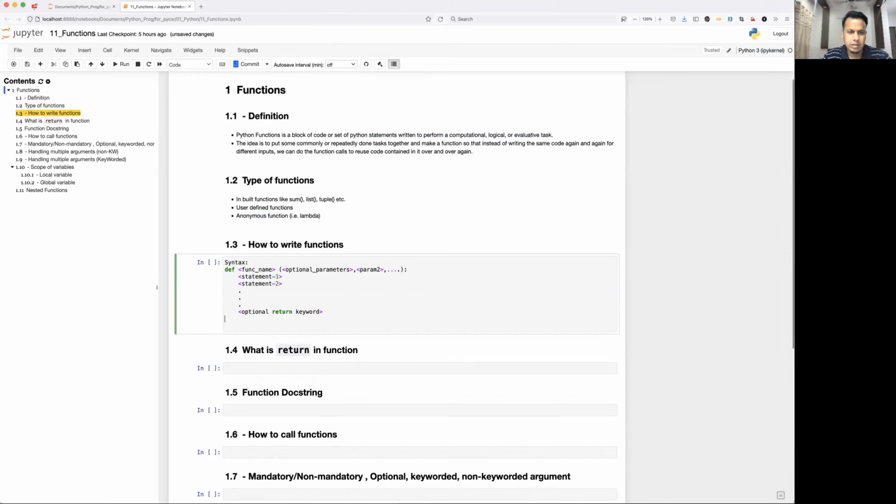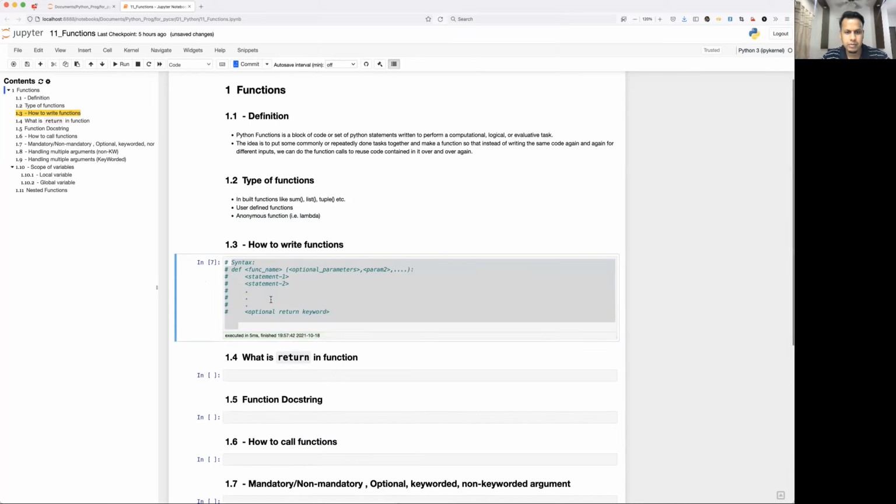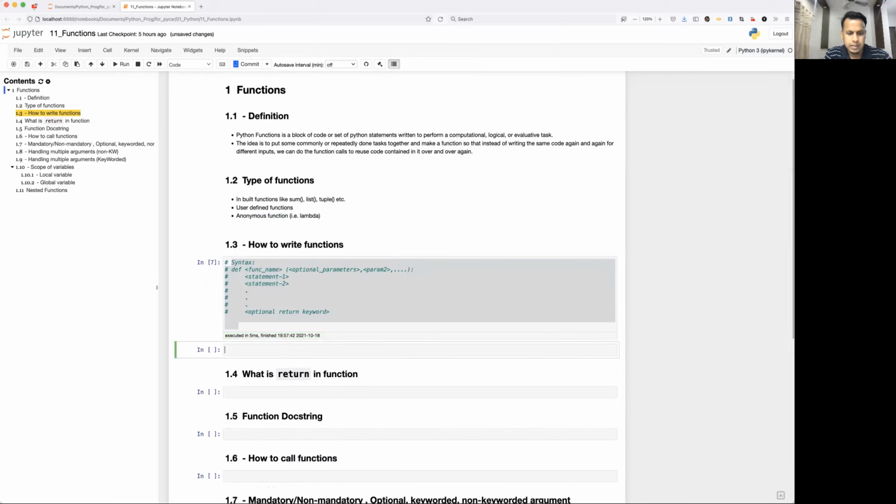Okay, that's all. Once it is ended, you can go to the beginning of the line, which means your block of code is done here. After that, you are coming out of the function block, and your normal coding can start here. So this is the way you define the function using the def keyword. This is just the syntax. I'm going to define a couple of examples and show you.